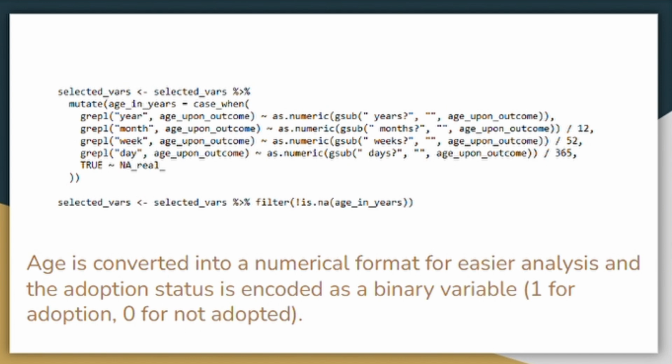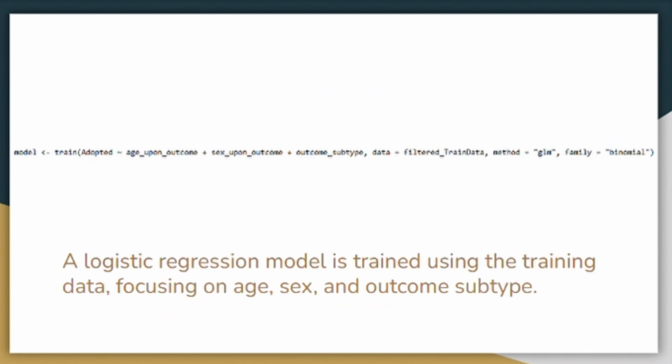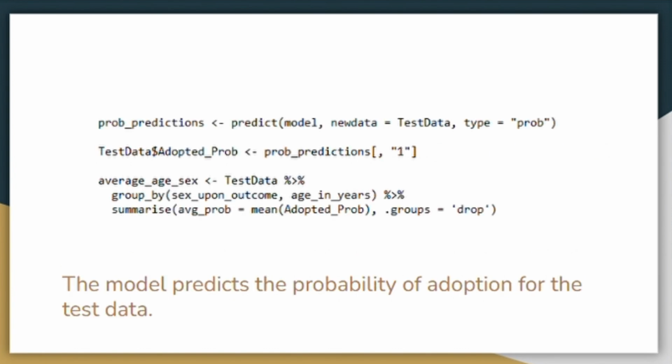The age was converted into a numerical format for easier analysis, and the adoption status was encoded as a binary variable, 1 for adoption and 0 for not adopted. This is because they were not put in that original binary, and I believe they had been at 1 and 2. The dataset was then split into training and testing sets to evaluate the model's performance. A logistic regression model was then trained using training data focusing on age, sex, and outcome subtype. The model then predicts the probability of adoption for the test data.